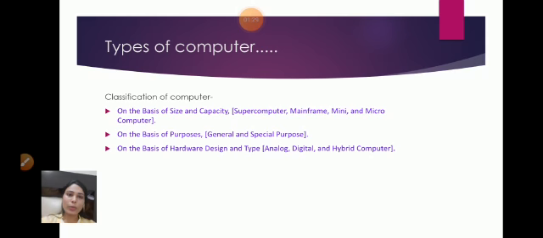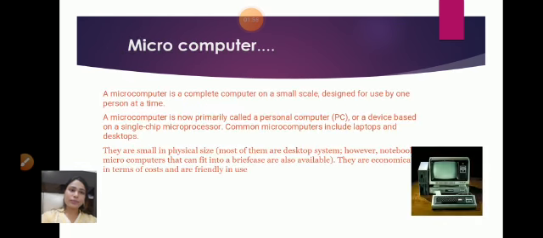Now types of computer, the main topic of our presentation. So classification of computer is based on various things, like first of all on the basis of size and capacity, then on the basis of purposes, and on the basis of hardware design and type. So first of all, on the basis of size and capacity, there are various kinds of computers like supercomputer, mainframe computer, mini computer and microcomputer, which we will discuss in more detail.